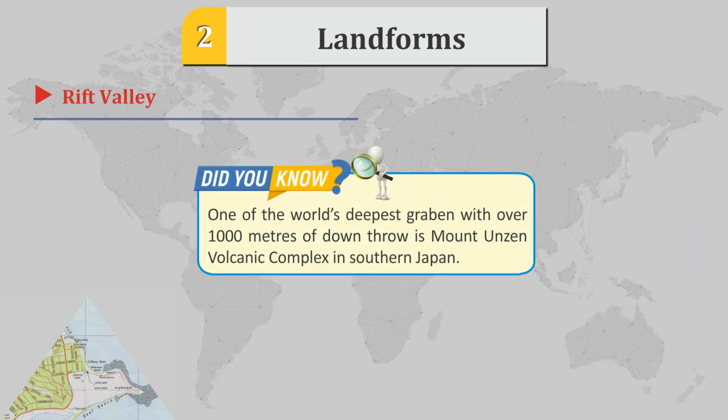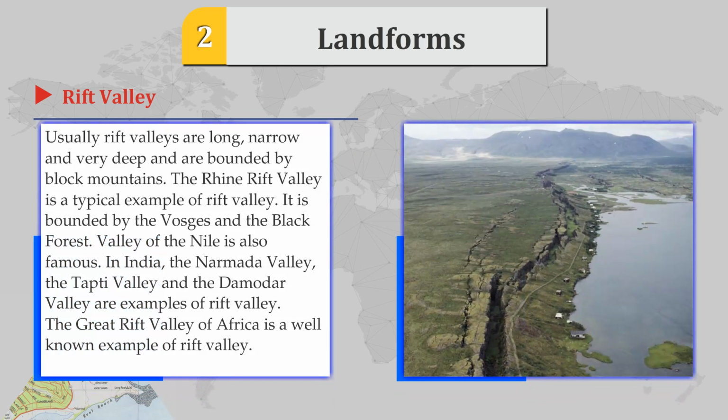Did you know? One of the world's deepest rift valleys, with over 1,000 meters of downthrow, is at the Mount Unzen volcanic complex in southern Japan. Usually rift valleys are long, narrow and very deep and are bounded by block mountains. The Rhine Rift Valley is a typical example of a rift valley. It is bounded by the Vosges and the Black Forest. The Valley of the Nile is also famous. In India, the Narmada Valley, the Tapti Valley and the Damodar Valley are examples of rift valleys.